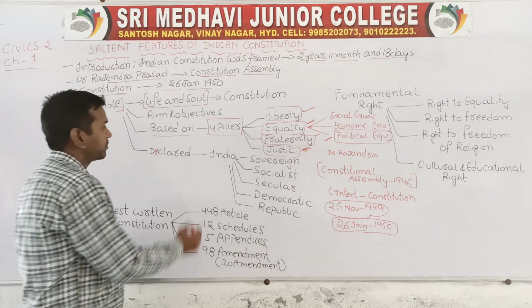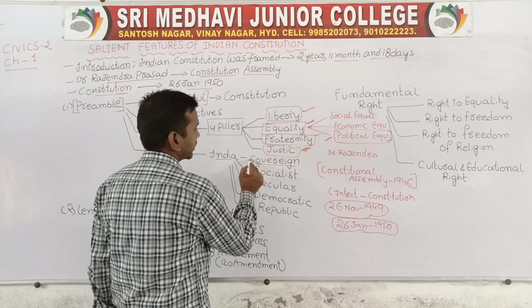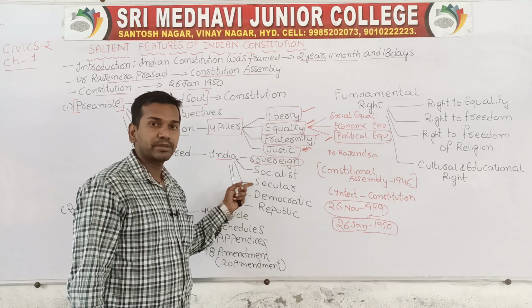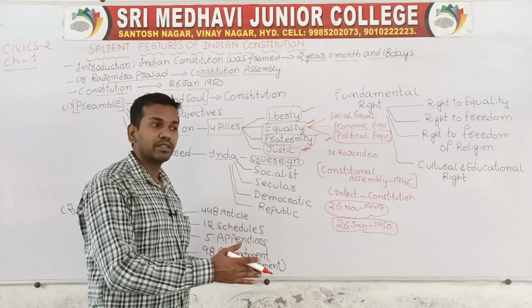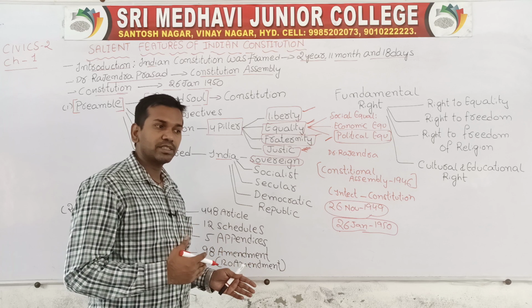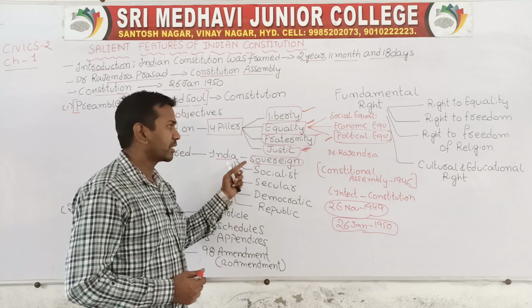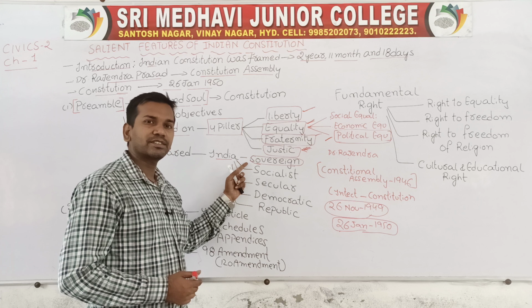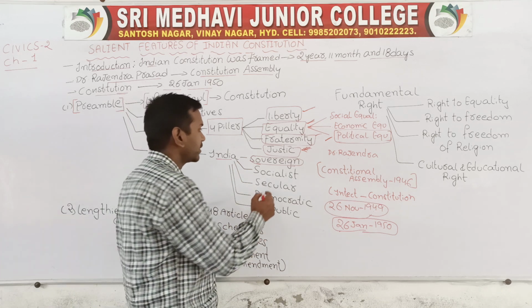Next, coming to the second important point, what has the preamble of the Indian constitution declared? It has declared that India is a sovereign state. So how can you say India is sovereign? What is meant by sovereignty? The country which can take its own decisions at the internal and external level can be called a sovereign country. Our Indian government is taking decisions internally and externally, so that's why we can say that India is a sovereign state. Second one, socialist.